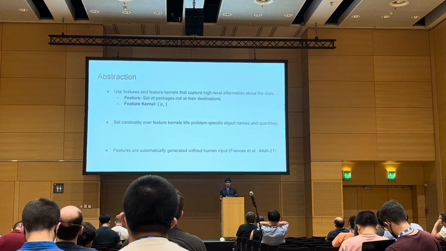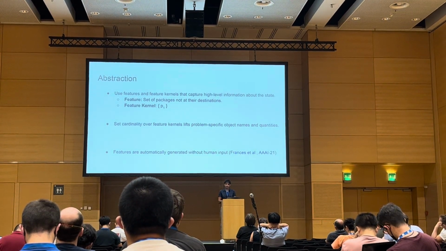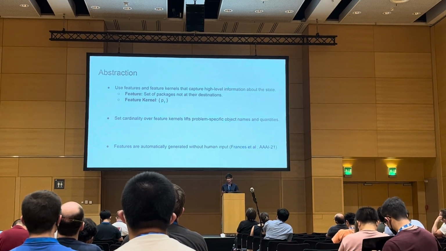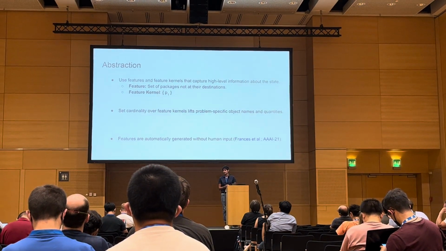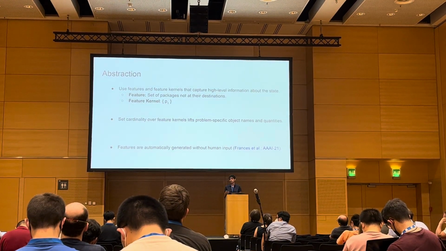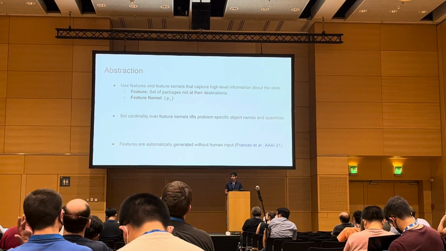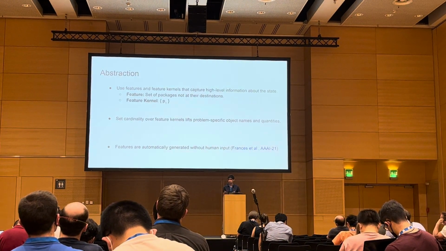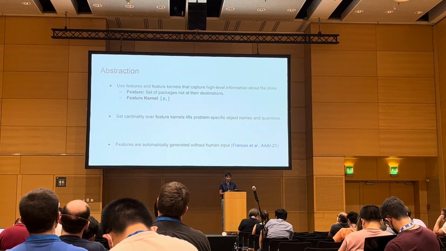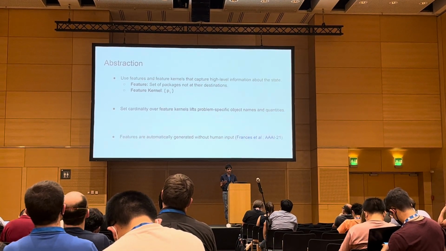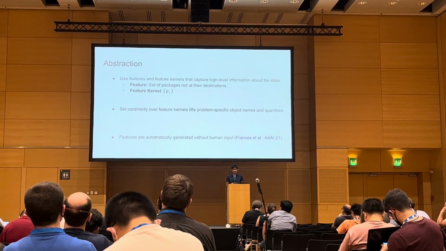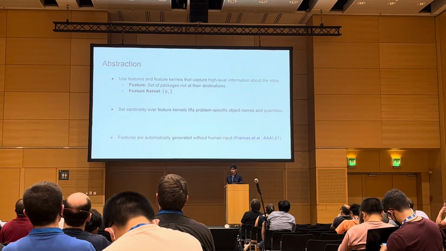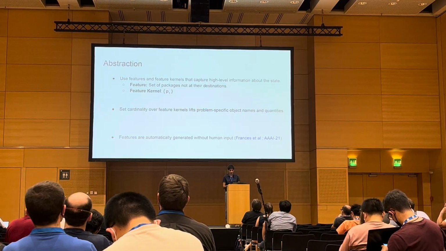So, what's abstraction in our approach? We define a bunch of features and feature kernels that can capture high-level information about states. For example, for logistics, a feature could be the set of packages that are not at their destinations. The feature kernel would simply look at the state and compute which packages are not at their destinations. It's easy to see that this is capturing high-level information, and if you take the set cardinality of this feature kernel, you can lift problem-specific names and numbers. It generates this feature set automatically without requiring any human input. In fact, for our approach, there is no human input at any point in the process.